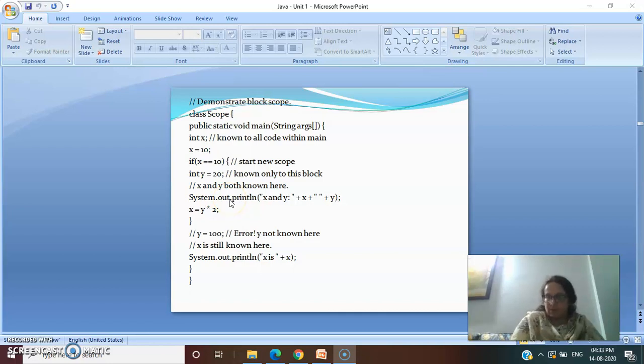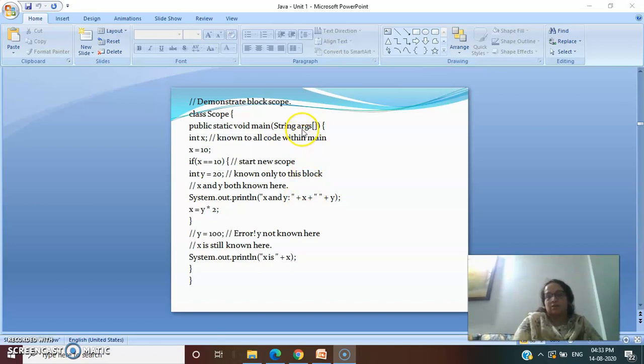So what do we mean by this? This is the scope of a variable, that is, the scope of this variable y is within this block only, and the scope of variable x is within this whole main function, within this whole class, you can say basically. So in this block, you have printed x and y. For printing you will write system.out.println of x plus inverted commas plus y. Now what do we mean by this plus? Plus means we are concatenating.